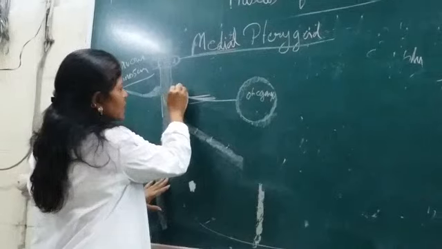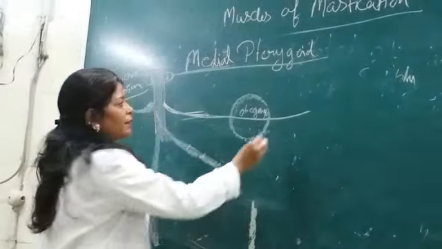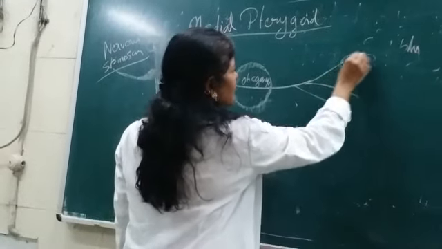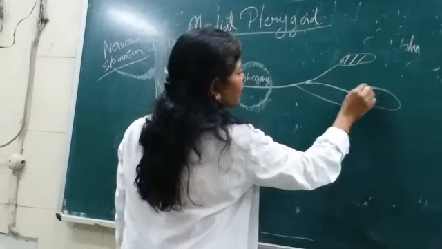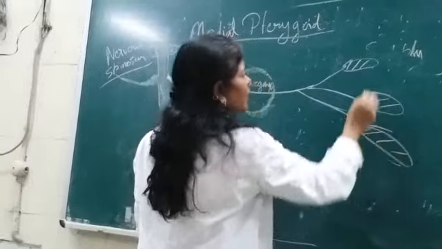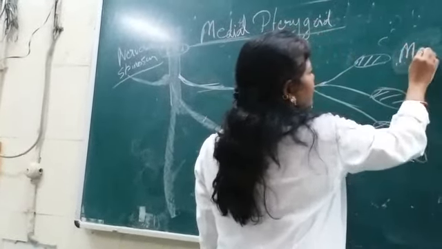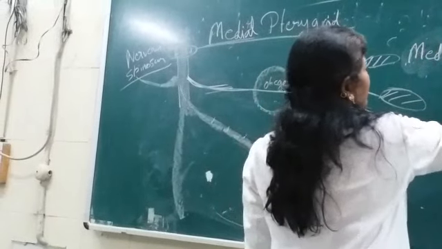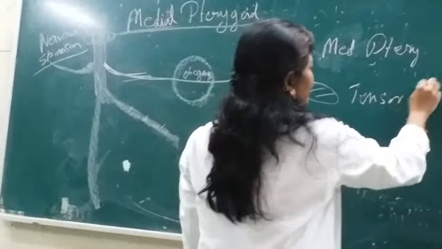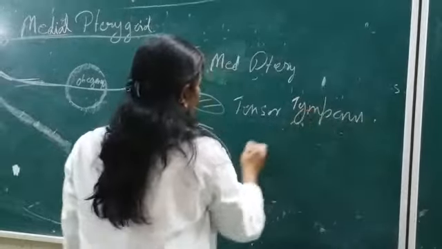So this nerve passes through this otic ganglion, and then it supplies three muscles there. And what are those muscles? Medial pterygoid, tensor tympani, and tensor palatii.